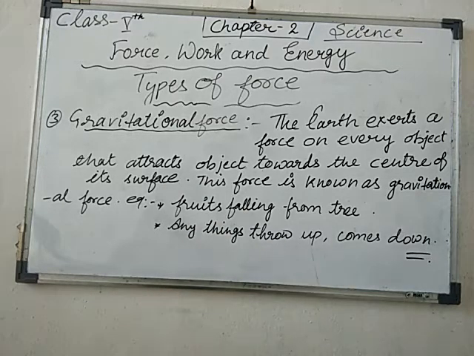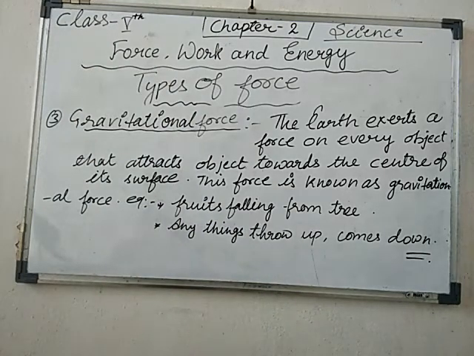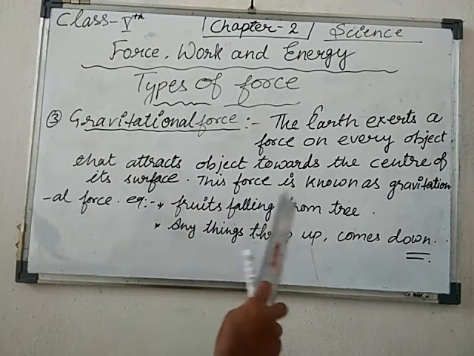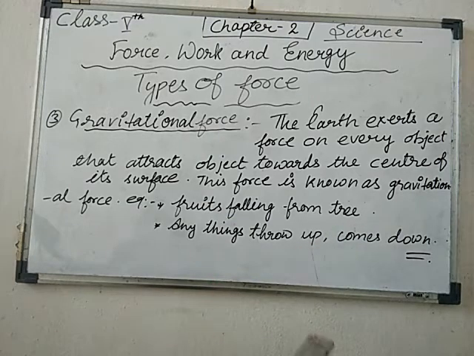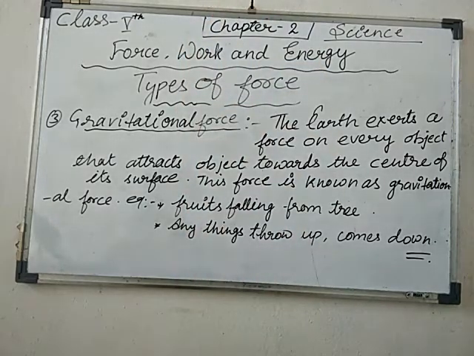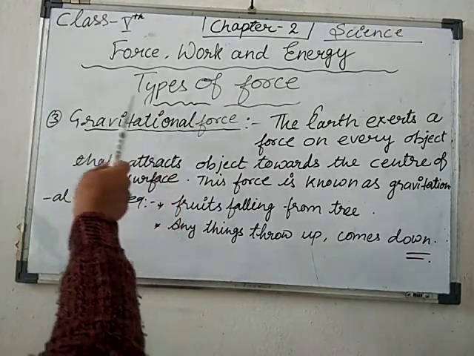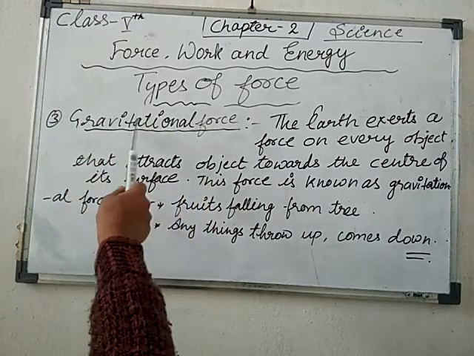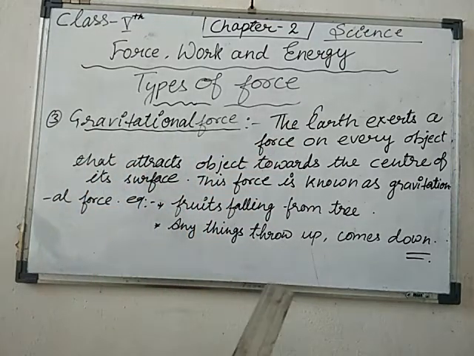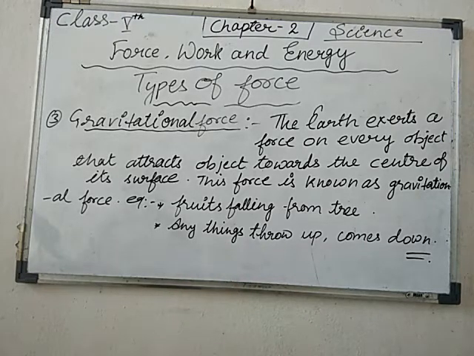When ripened fruits fall from the trees, they fall directly to the ground. They never fly up over the sky. That doesn't happen. Fruits falling from trees is also because gravity attracts any object towards itself, and anything thrown up will come down. This is also due to the gravitational force. Gravitational force means the force exerted by gravity, which attracts objects to the center of the earth. Such a force is known as gravitational force.